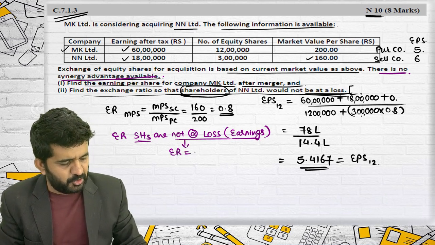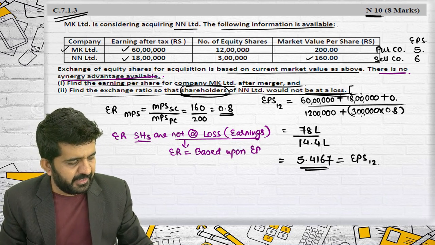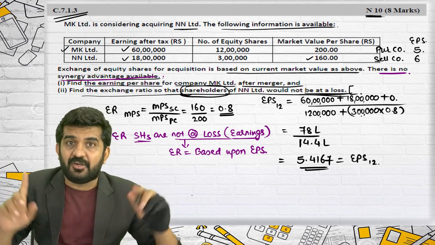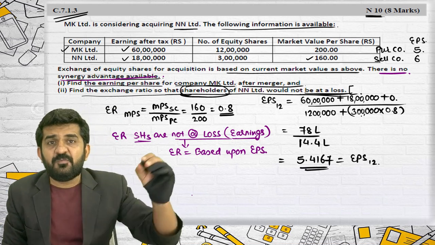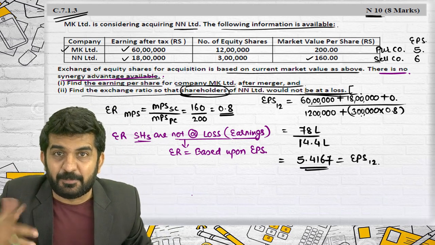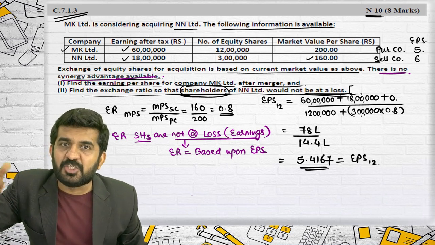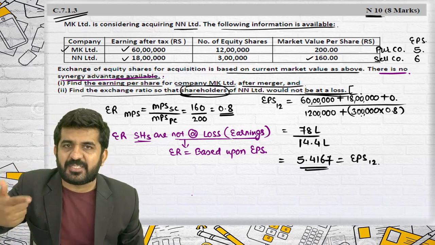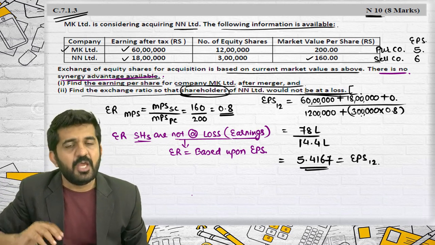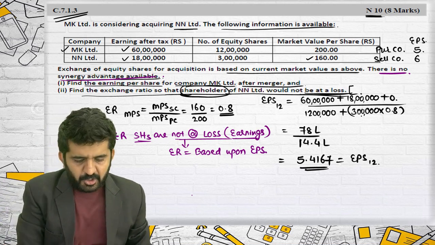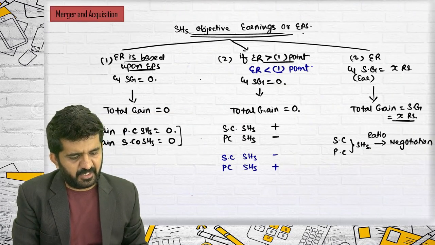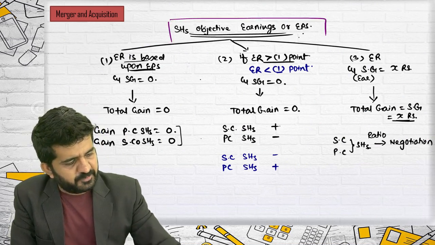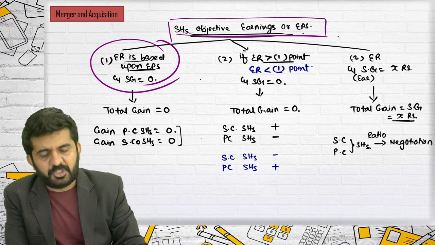Then exchange ratio should be based upon EPS. Remember today's first chart. If the objective of shareholders is earning per share, and the exchange ratio is based upon EPS, purchasing company shareholders will have profit of 0, selling company shareholders will have profit of 0, and the total profit will also be 0. This is what we have done today at the start of the lecture. So shareholders' objective is based upon earnings. Exchange ratio is based upon EPS.